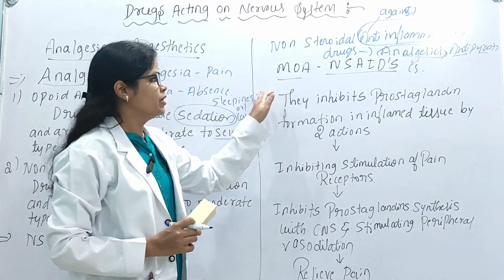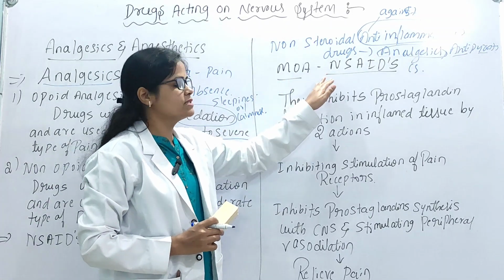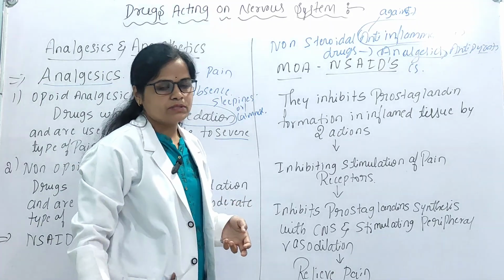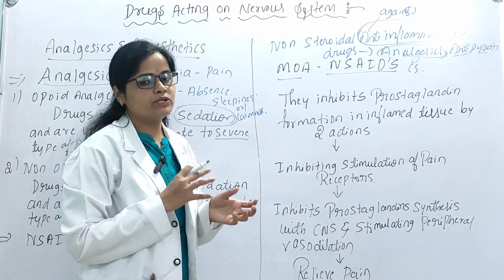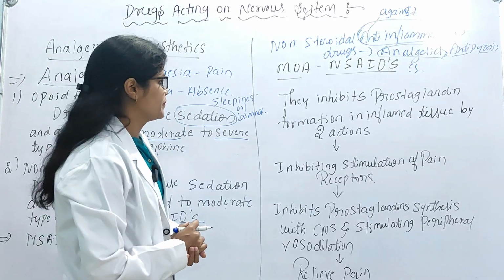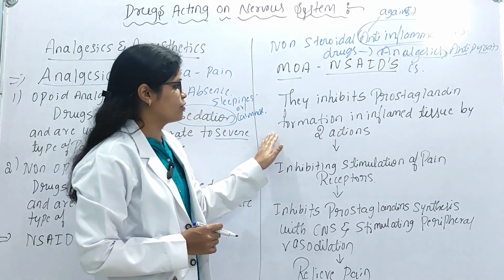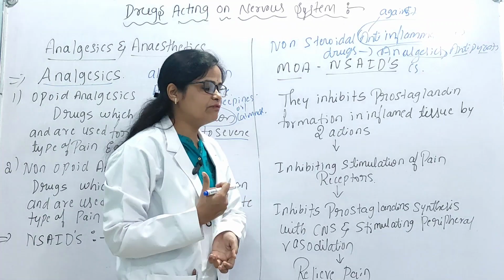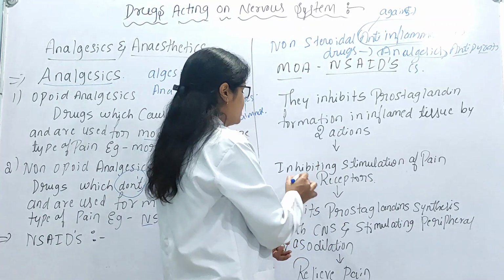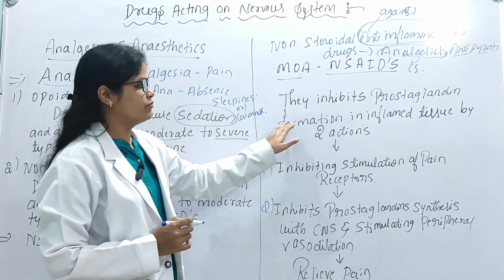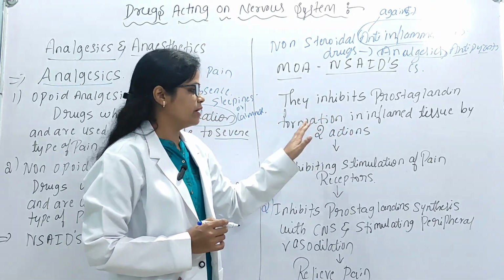And now we'll see the mechanism of action of non-steroidal anti-inflammatory drugs. Mechanism of action means when we administer these drugs, how they are going to work in the body. So here they inhibit prostaglandin formation in inflamed tissue by two actions.